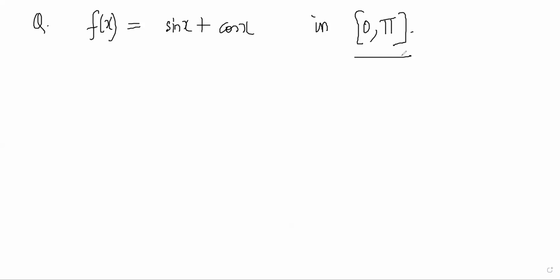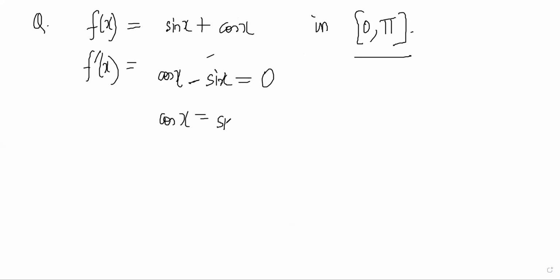What are you doing? You're doing derivatives, so you have to make f dash x equal to 0, not f of x. f of x is the function only. The function you don't have to make 0; that is solving the root equation. The derivative you have to take. What is the derivative? Cos x minus sin x. This has to become 0. So that means cos x must be equal to sin x, right?